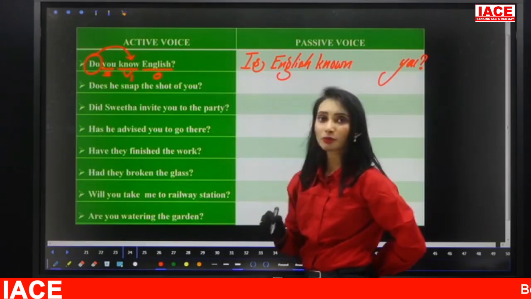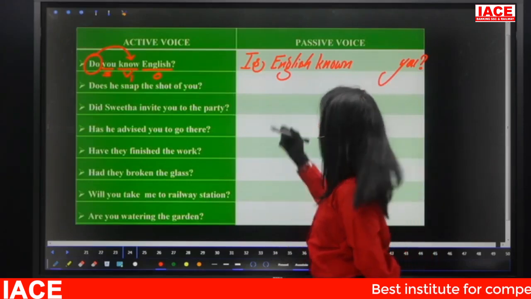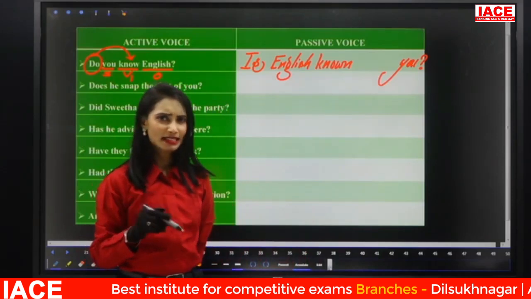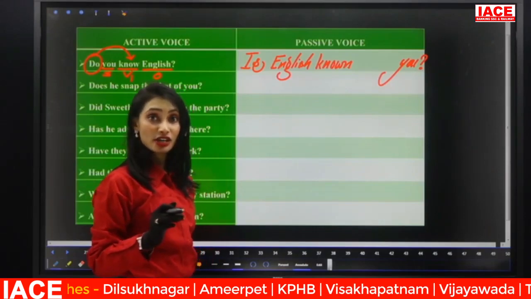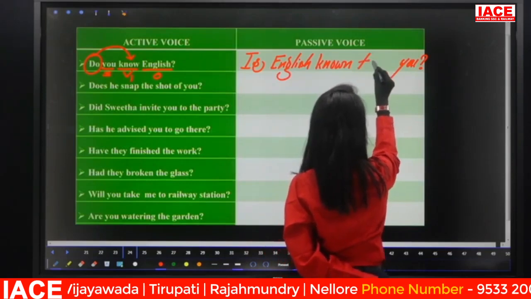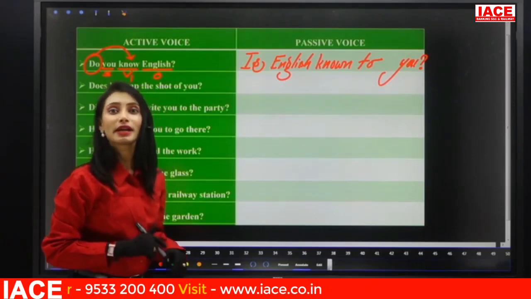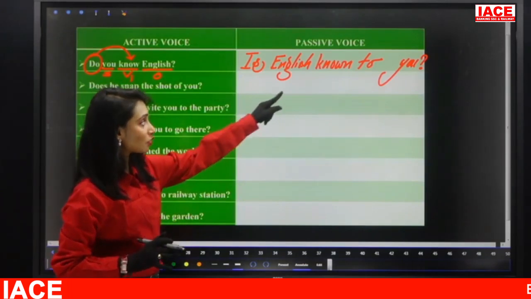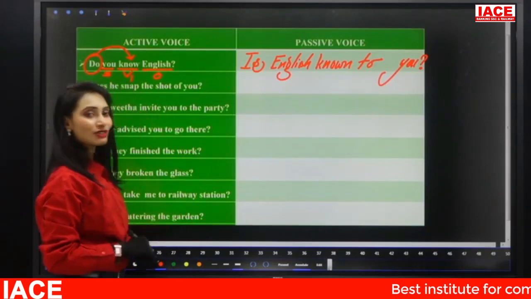Step 4: known. The verb should always be in V3. Know, knew, known. Next, usage of preposition. Here knowing is an action? Is it indicating action? No, it doesn't denote action. So for other than action, I gave you other prepositions. Here we must use the preposition to. So, is English known to you? Not known by you, because it is not an action. You understand that? So here we are using to because it is not a verb of action. Right? So that's the conversion.